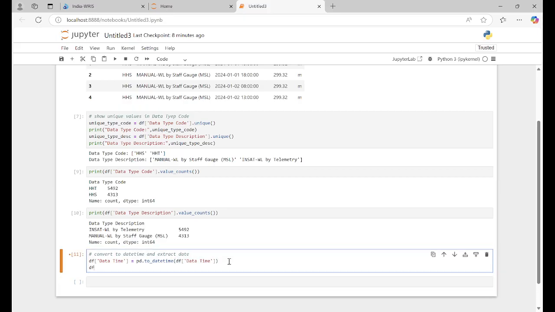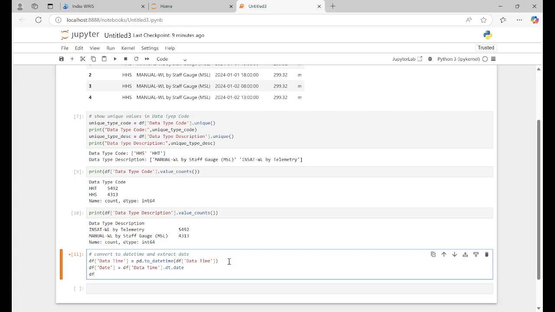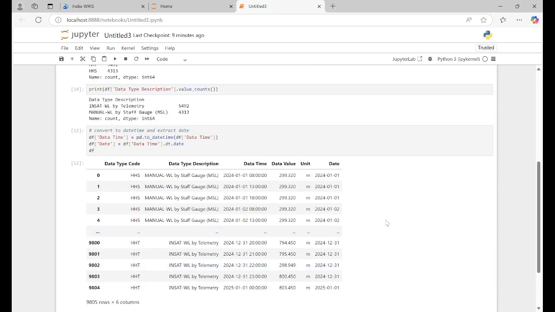Then in df we are putting one more column called date, equal to df datetime, it will take the date from this column, datetime dot dt dot date. It's a Pandas thing, right? And then df, so we can see we have a date column here.